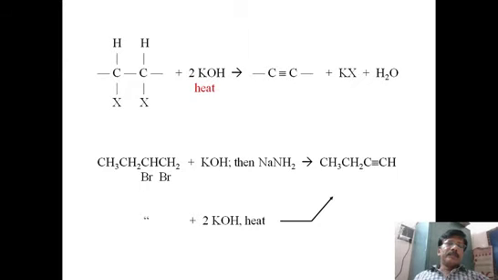See here, this is how we can explain the same reaction. Alcoholic potassium hydroxide is used, and in some cases with two molecules of alcoholic potassium hydroxide, alkyne is generated, but in most cases it is alcoholic potassium hydroxide followed by sodamide.